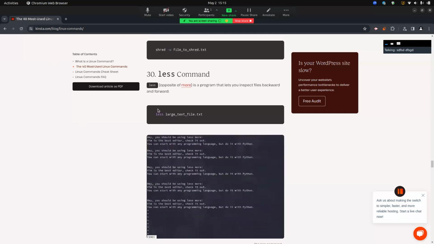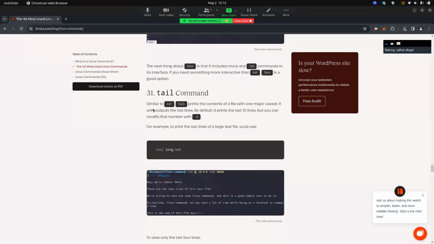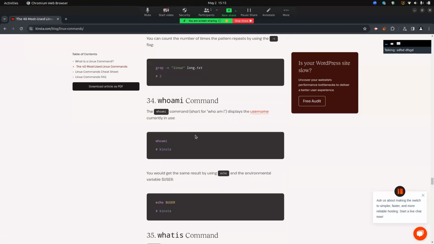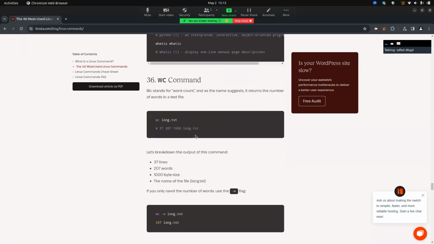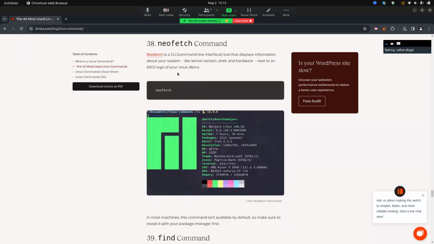So the next command is less, and less is a program that lets you inspect files backward and forward. The next is tail, and these commands I don't want to use in the terminal because the video would become longer and longer. So these commands are provided with the text editor. So tail, cat, and grep.